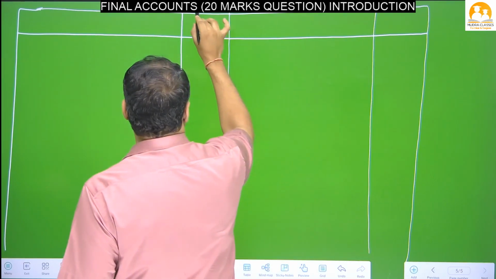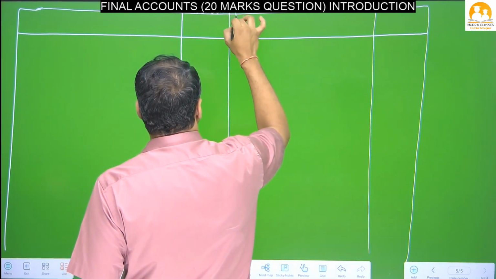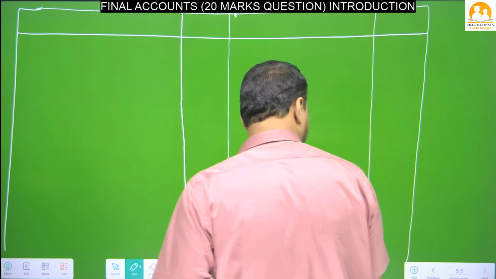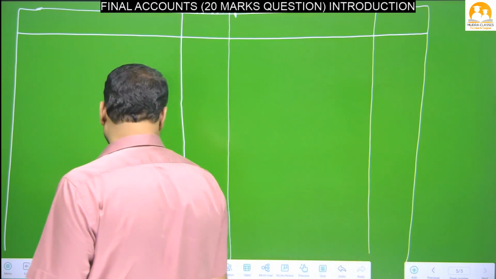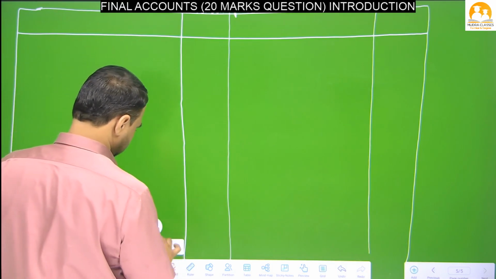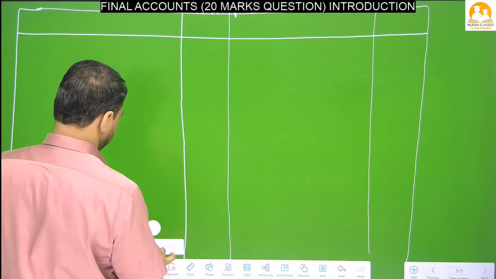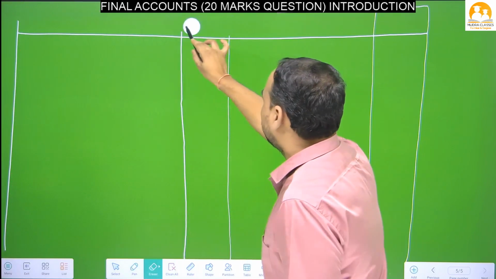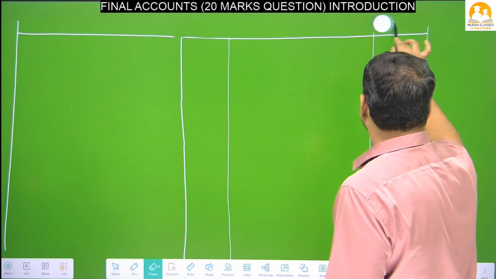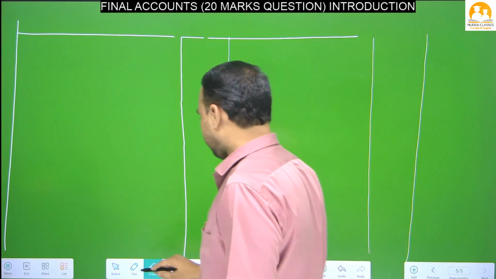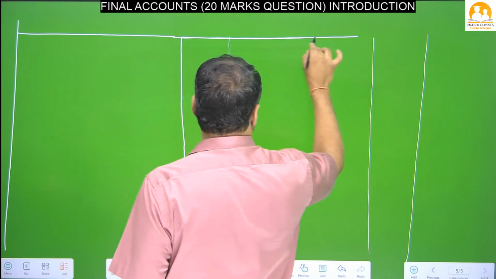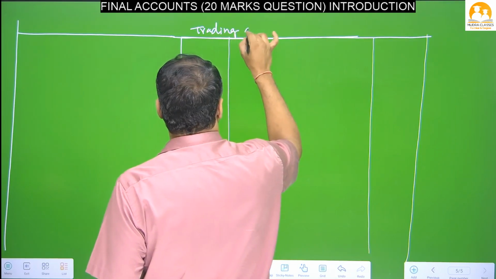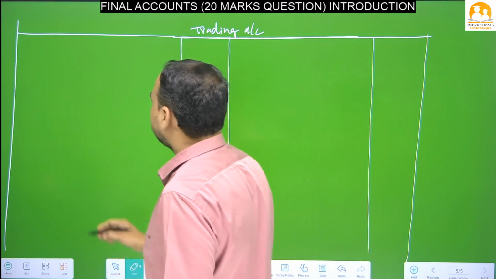So here I will write the trading account heading. For your purpose I will make one small change. I will draw the table lower down so that you can see it clearly. Okay, now you are able to see clearly.